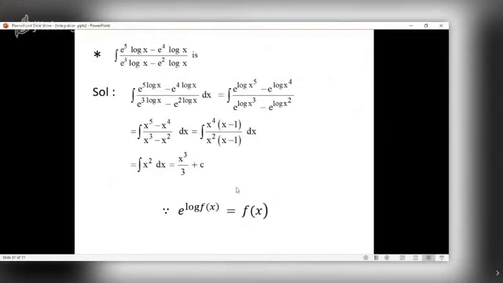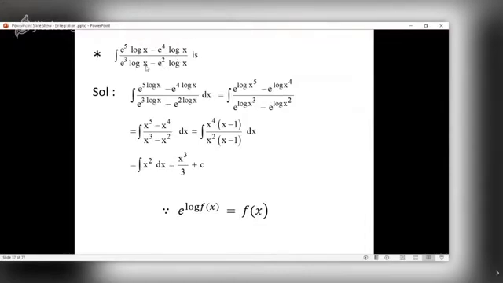Now I have taken this sum because I want to tell you this important result. e raised to log fx is what? fx. So here it is e raised to 5 log x minus e raised to 4 log x upon this. In fact, again, there is one mistake here. This should not be e raised to 5. This should be 5 only. So 5 log x minus 4 log x upon 3 log x minus 2 log x.